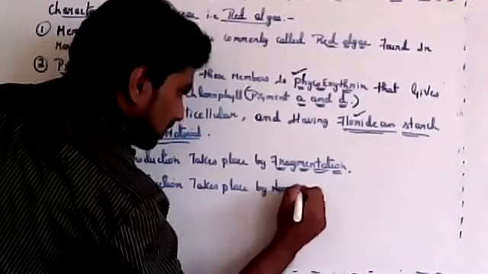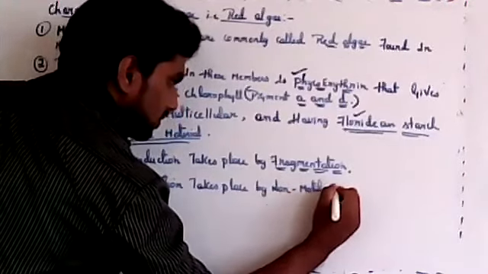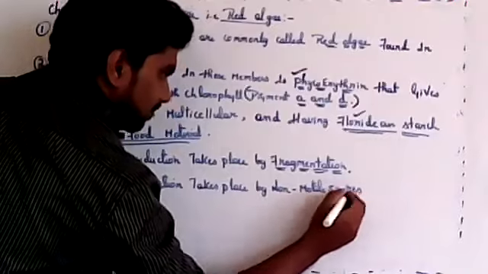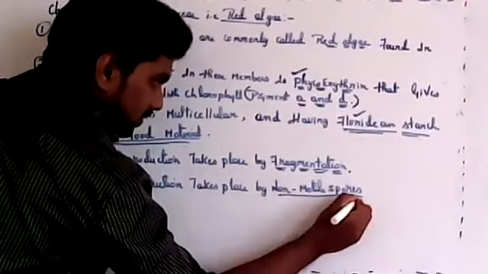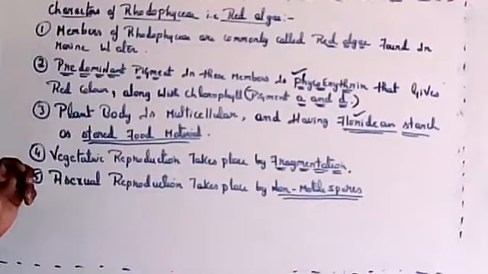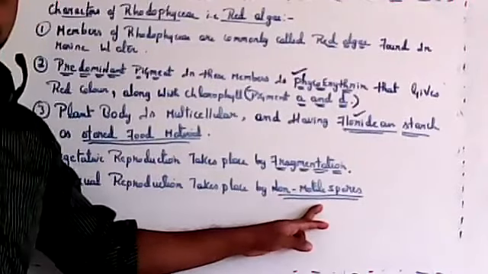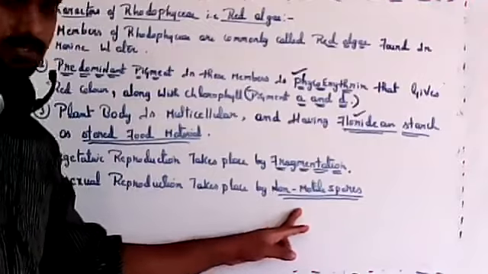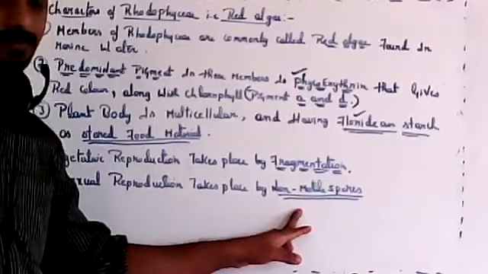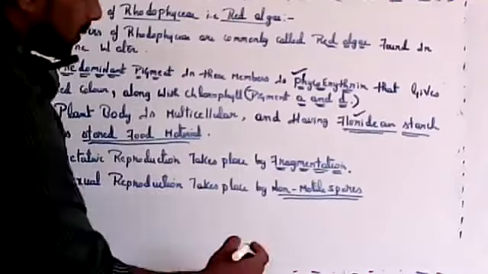Here it is non-motile. Non-motile means which cannot move, and which can move is called motile. So asexual reproduction takes place by non-motile spores.